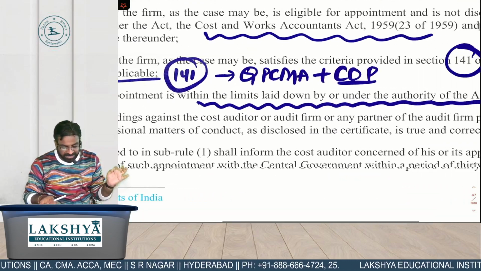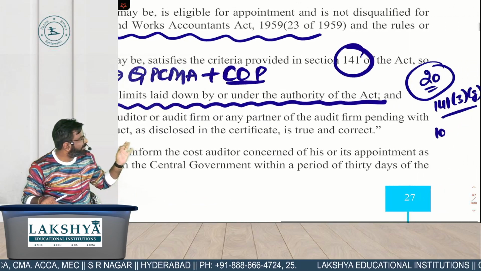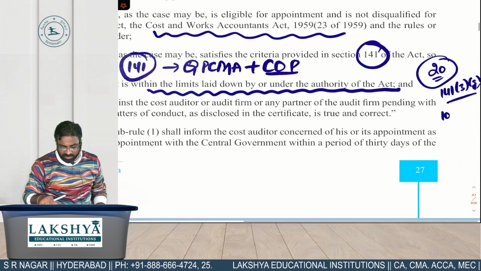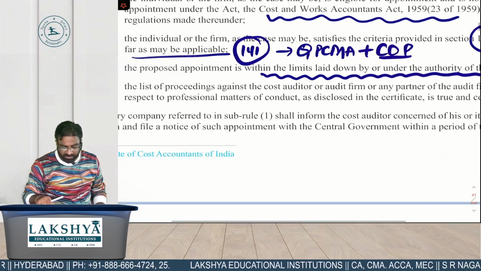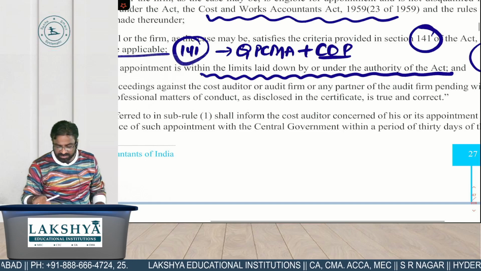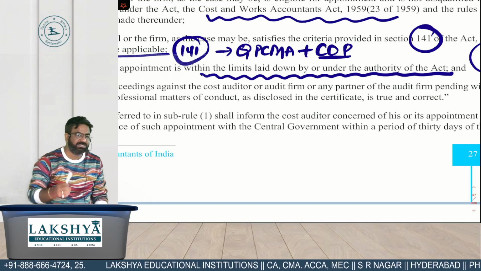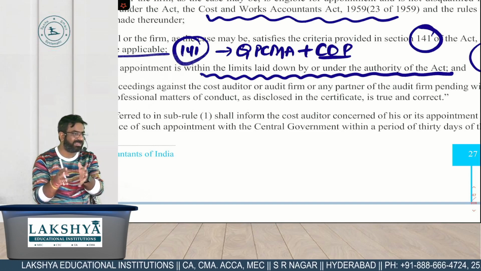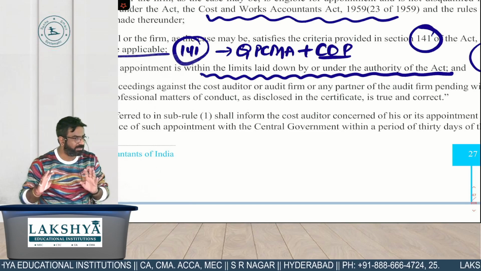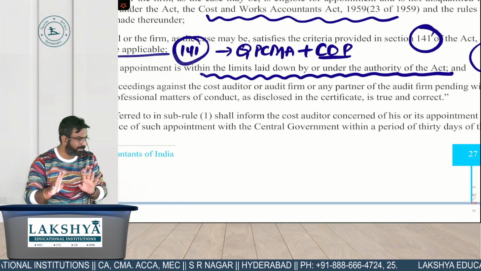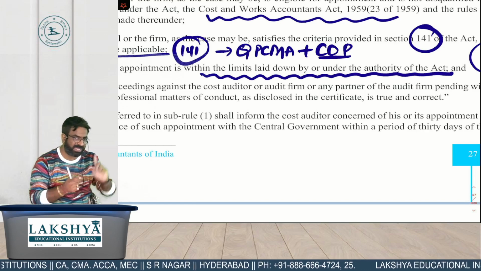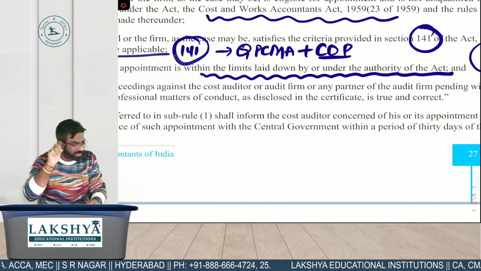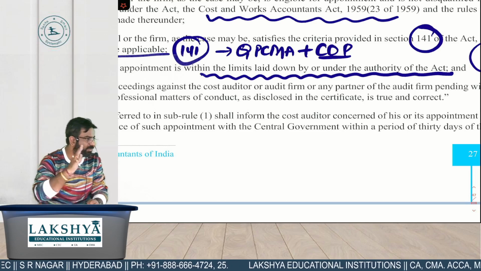So what is the third declaration she is giving? Proposed appointment is within the limits laid down by or under the authority of the Act, and list of proceedings against the cost auditor or audit firm or any partner of the firm pending, in respect of which disclosed in the certificate, is true and correct. अब सुनो ध्यान से. Suppose she is a firm of cost auditors, और इस cost auditor के against so many cases are already pending in the court. She is not a good firm and her firm is having some pending cases in ICMAI, some cases in civil court, some cases in any other court. तो if that is the case, तो भैया you are disqualified.